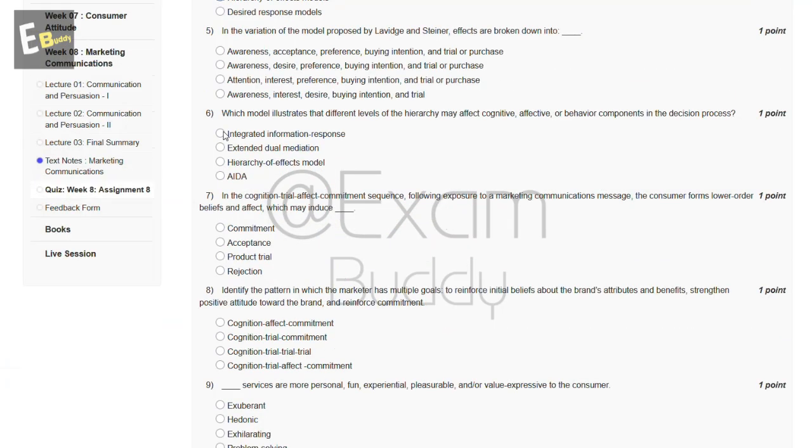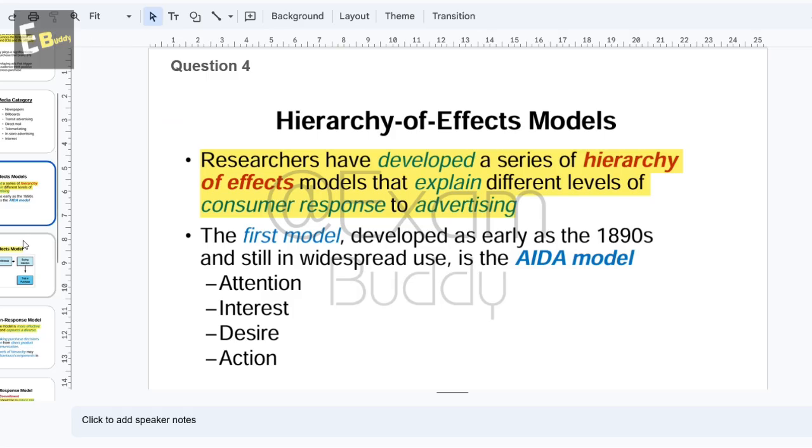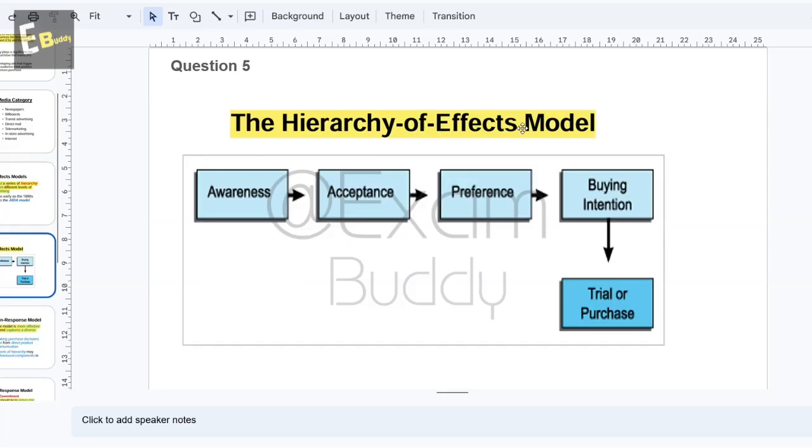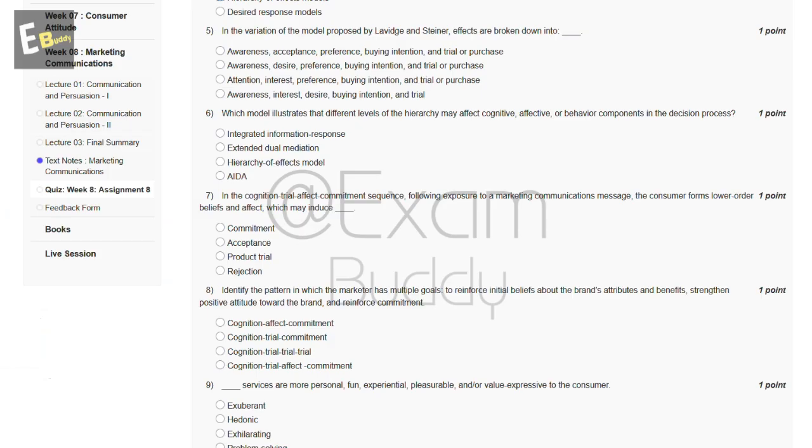Now, the fifth question is, in the variation of the model proposed by Levitt and Steiner, effects are broken down into. So these are the options. And now let's check the answer of our fifth question. The hierarchy of effect model. So the answer of our fifth question is A.